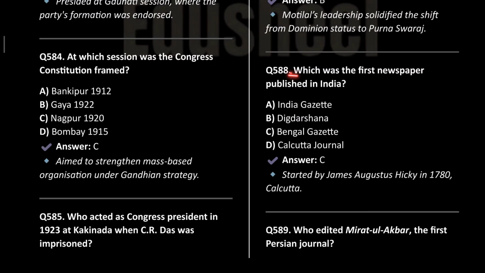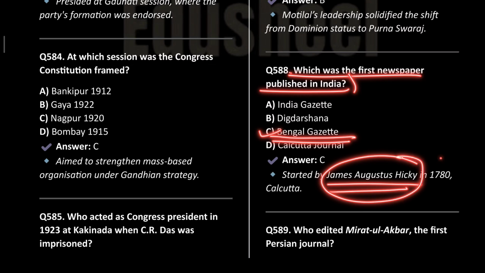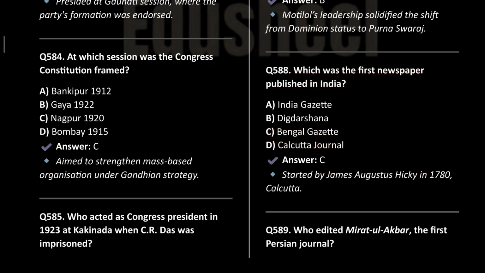Next is which was the first newspaper published in India? It was the Bengal Gazette by James Augustus Hickey, and this was during the 1780s period. Okay.